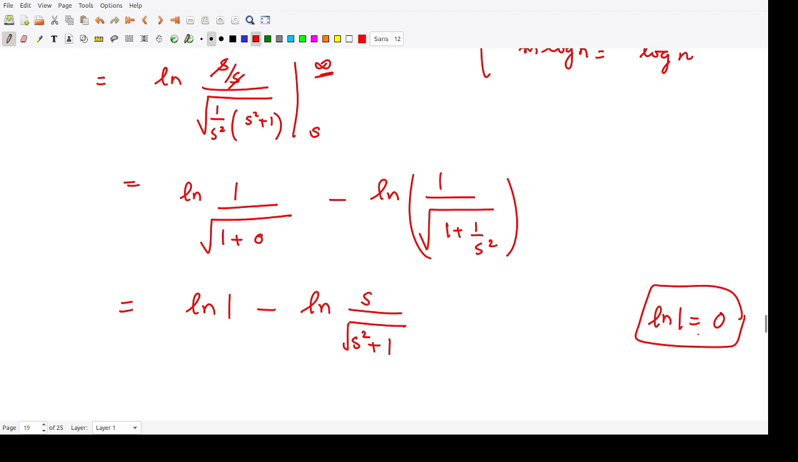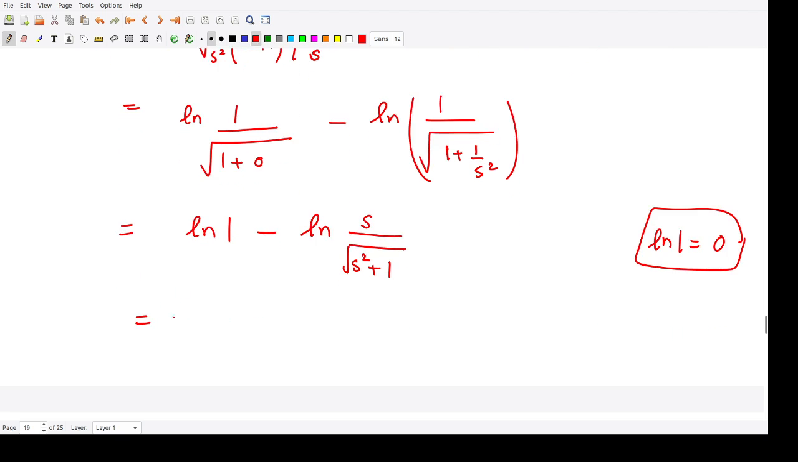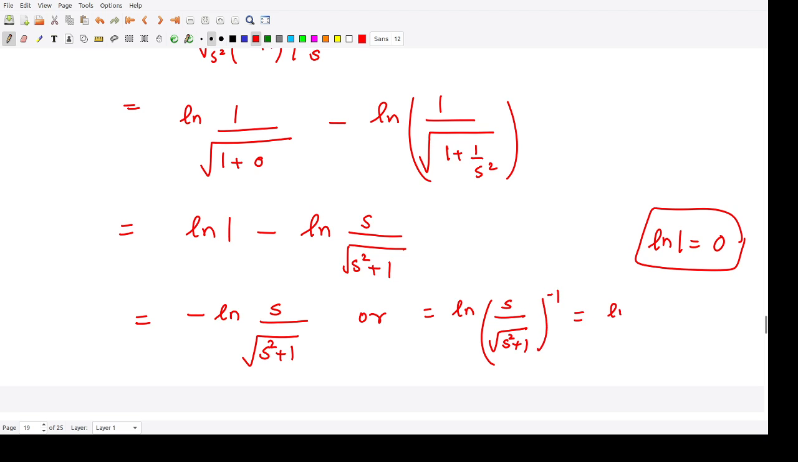Therefore we have the final answer as minus log of s divided by square root of s square plus 1, or you could take this minus sign in the power, so it would be log of s divided by square root s square plus 1 raised to power minus 1, or you could invert this, so it would be log of square root s square plus 1 divided by s. So this is the final answer.